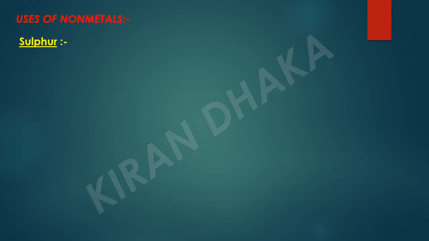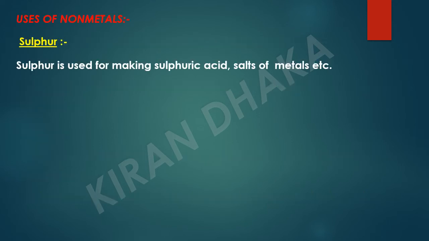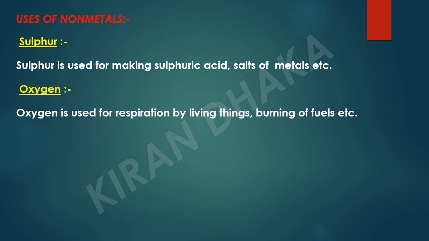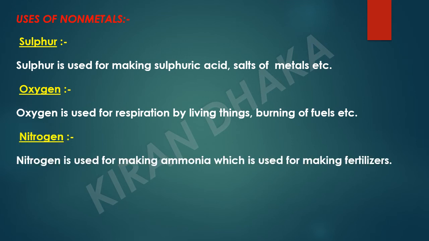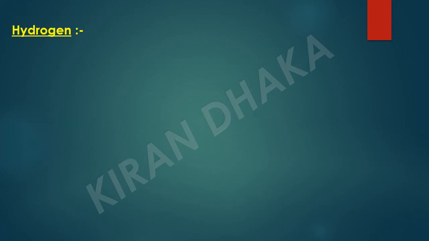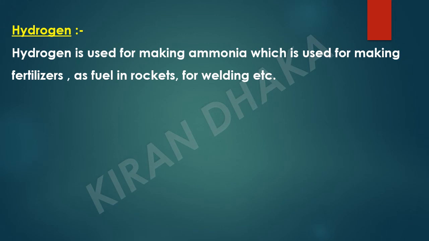Uses of non-metals. Sulfur is used for making sulfuric acid, salts of metals, etc. Oxygen is used for respiration by living things and burning of fuels. Nitrogen is used for making ammonia, which is used for making fertilizers. Hydrogen is used for making ammonia, which is used for making fertilizers, as fuel in rockets and for welding, etc.